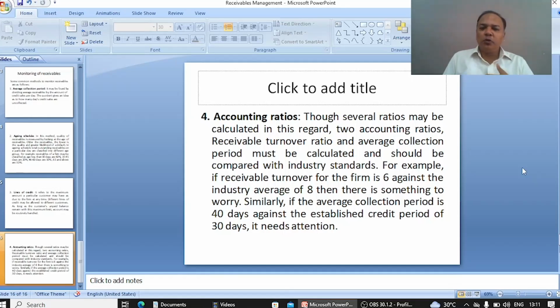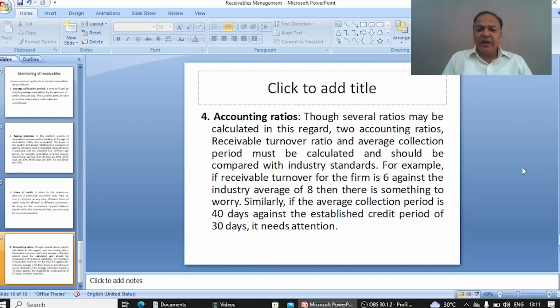So as you know, whenever we have to check the receivables or quality of receivables, there are a number of ratios we can calculate. But here two ratios are very important: number one is receivable turnover ratio and number two is average collection period.